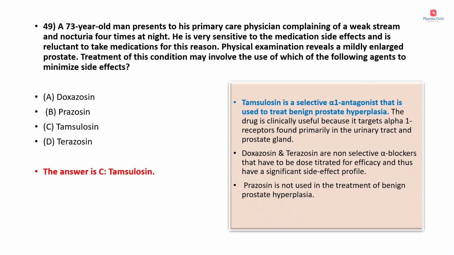Tamsulosin is a selective alpha-1 antagonist or selective alpha-1 blocker that is used to treat BPH or benign prostatic hyperplasia. This drug is clinically useful because it targets alpha-1 receptors found primarily in the urinary tract and prostate gland. Doxazosin and terazosin are non-selective alpha blockers that have to be dose titrated for efficacy and thus have a significant side effect profile. Prazosin is not used in the treatment of benign prostatic hyperplasia.